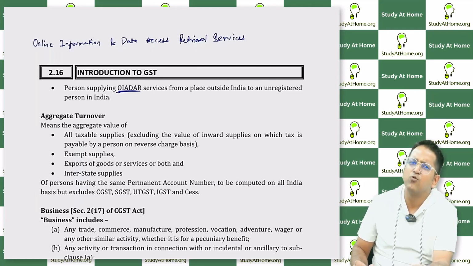Like we advertise on Google, so that's an advertisement service. Okay, so all these foreign companies have registered because the services which they are providing in India, they are liable for GST. Okay.